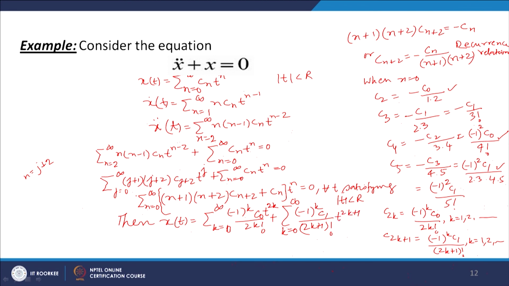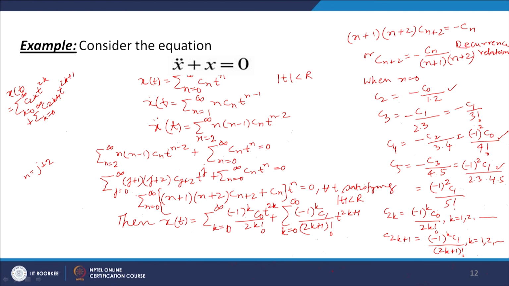Actually, what we are doing is that xt you can split into two series, sigma k equal to 0 to infinity C2k t to the power 2k plus sigma k equal to 0 to infinity C2k plus 1 t to the power 2k plus 1. One series will contain even powers of t, the other series will contain odd powers of t. So, we can write the series representing xt function in this manner and then put the values of C2k and C2k plus 1.